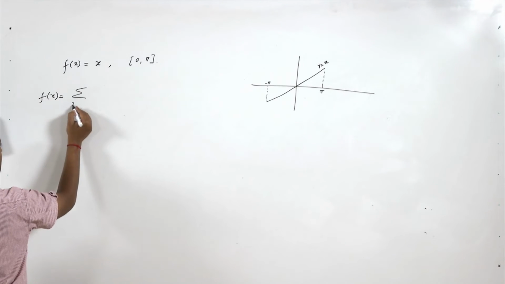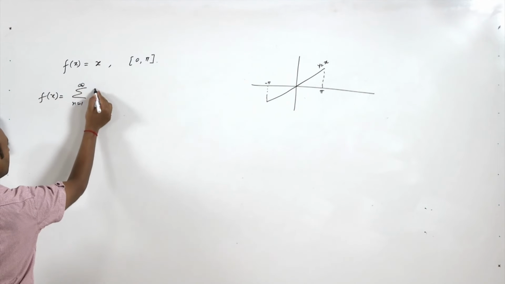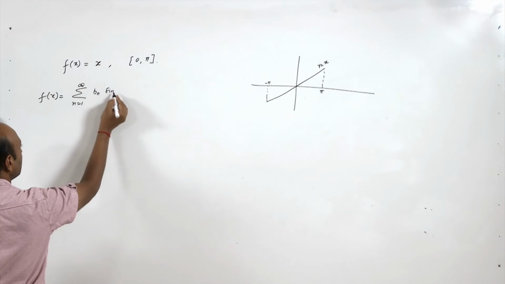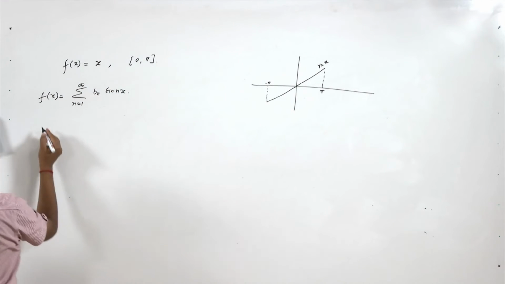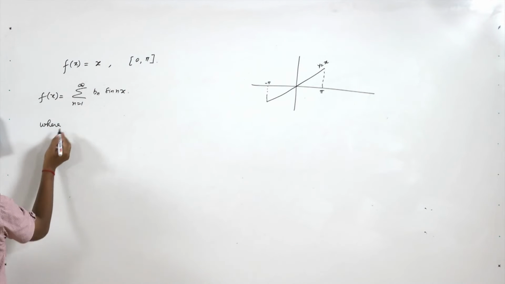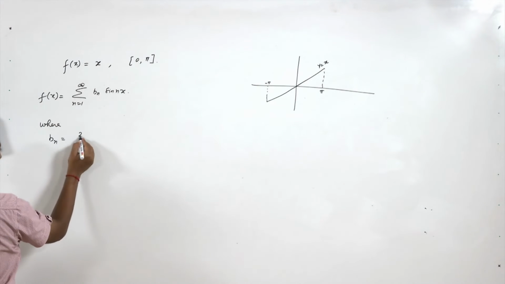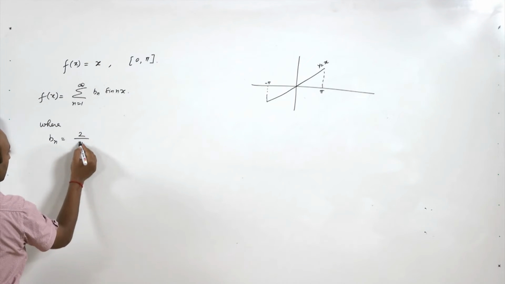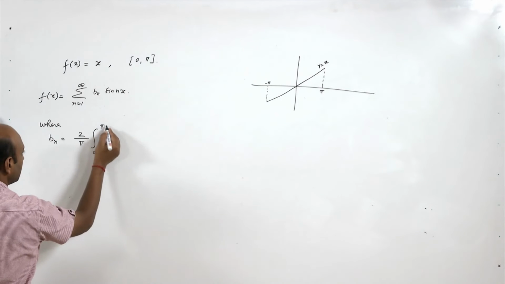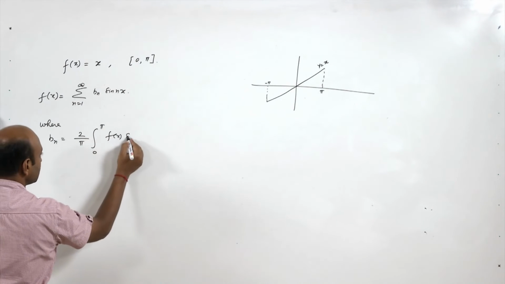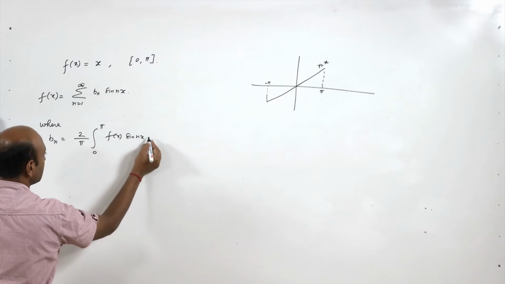It will be summation n from 1 to infinity bn sine nx, where bn is nothing but 2 upon pi integral 0 to pi f(x) sine nx dx.